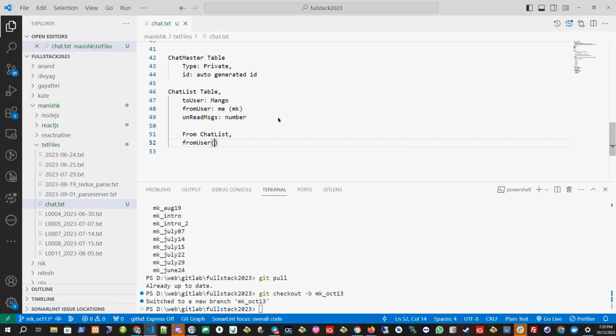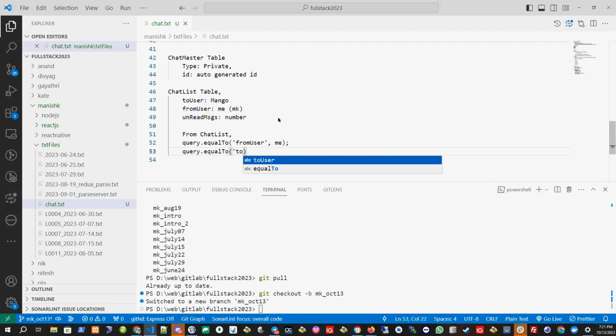Will be from user, we have the query dot equal to, and I will say from user equal to me, and to user will not come, and this will be query dot descending by updated date.